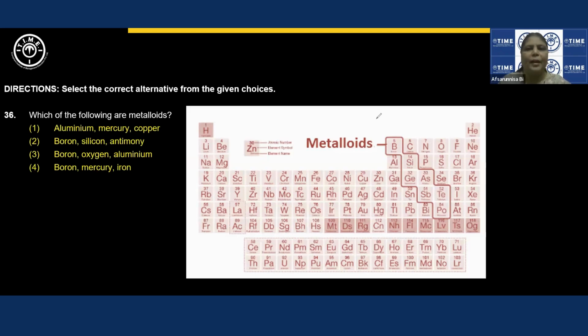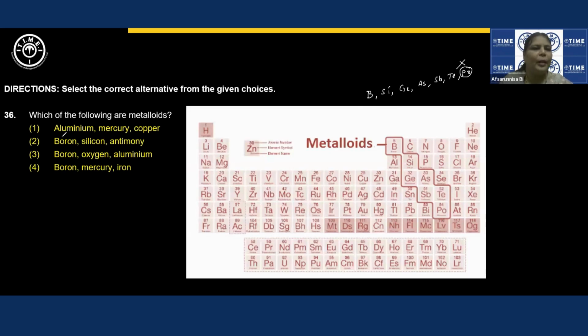So we have 7 metalloids. We can see boron, silicon, germanium, arsenic, antimony, tellurium, and then polonium. Polonium is a radioactive element, so you can exclude this. All these are considered metalloids.